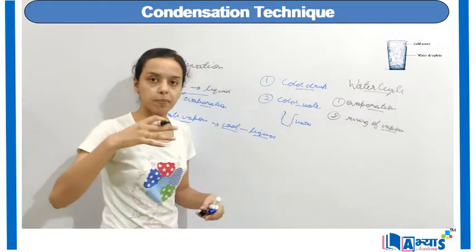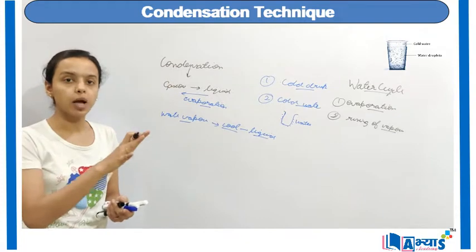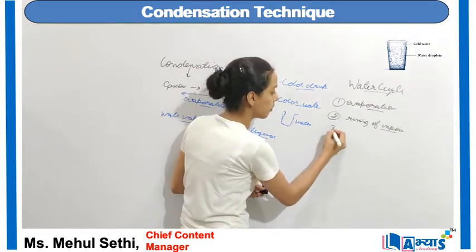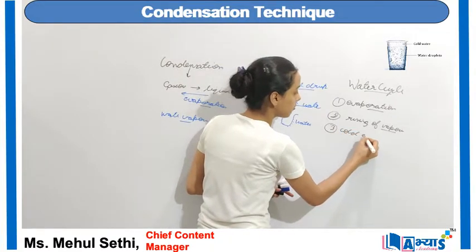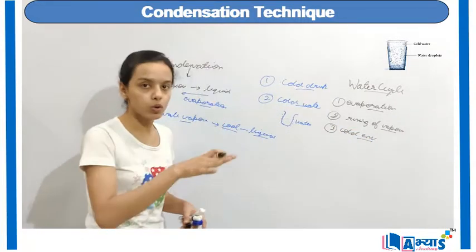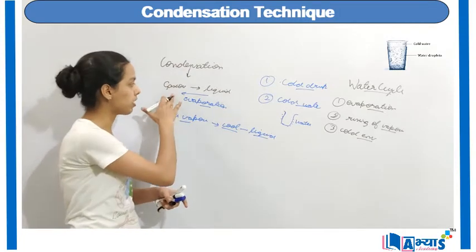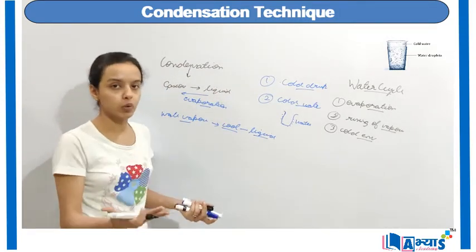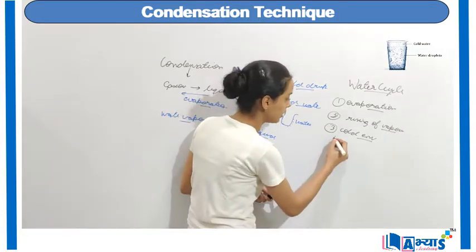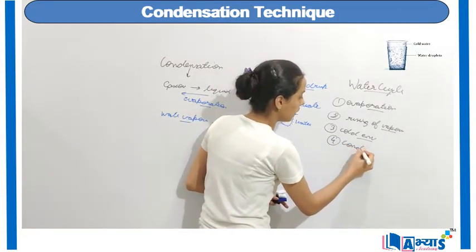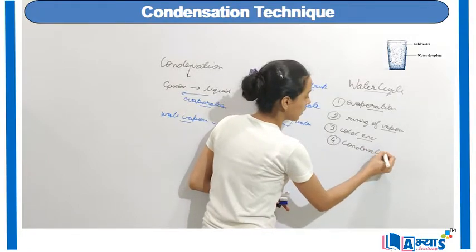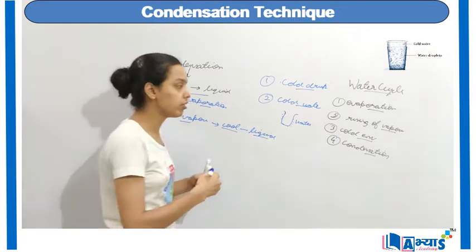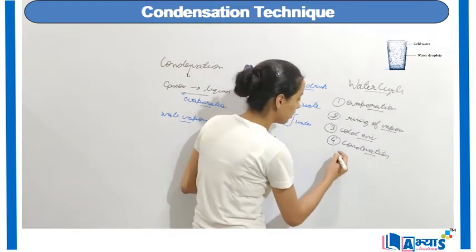As the water vapors keep on rising, a stage will come when the temperature will decrease. That means these vapors will come to a cold environment. Now when there is a cold environment, there will be a shift from the vapors to the liquid state. That means there is a change from gaseous to liquid, that means there is condensation. When these water vapors condense, ultimately they will form the clouds.